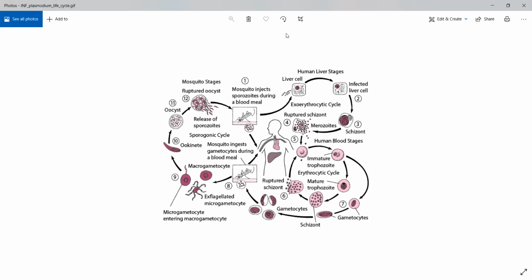Okay. The different stages which are present, those you target, not the sexual phases. You're not trying to treat the mosquito, you're trying to treat the human here. All right. Now, it's a different story that you can kill gametocytes so that spread does not occur. But there also you are only killing asexual phases. So it all starts off with something called a sporozoite. Sporozoite is the stage of the parasite that is the infective stage to humans.